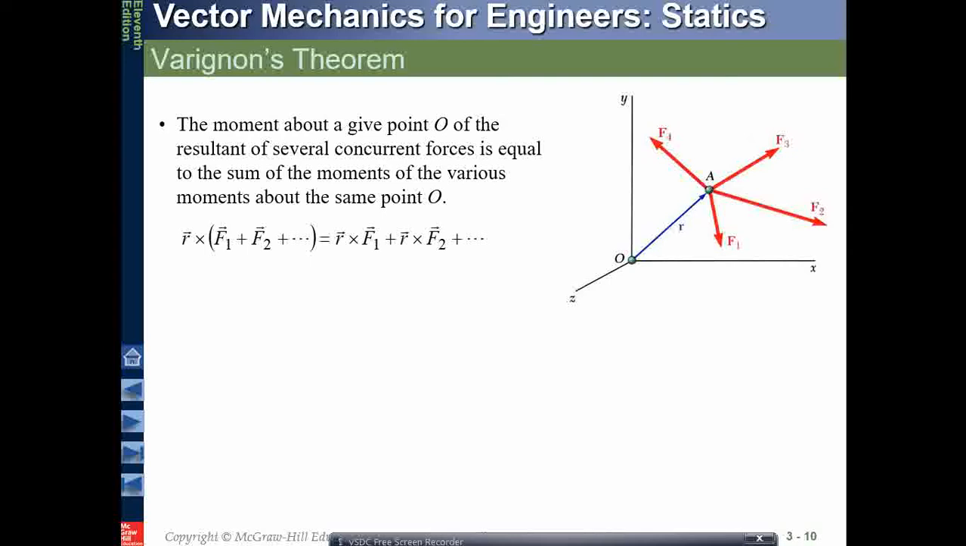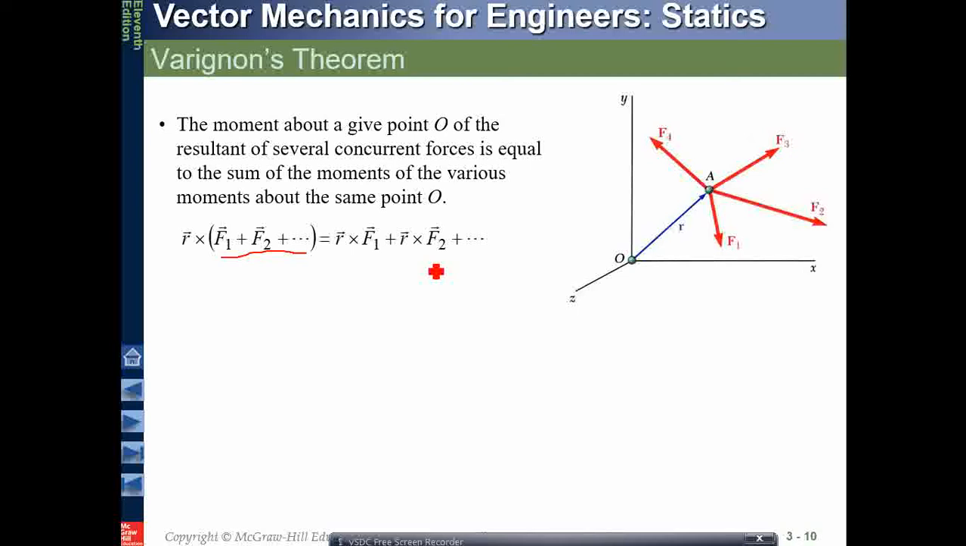Okay, Varignon's theorem says that if we have the coordinate systems and the position vector from 0 to any point A, where A contains concurrent forces F1, F2, F3, F4, all originating from the point A, then the vector product can be placed like this: R cross F1 plus F2 plus any number of forces from the same point, will be equal to the individual R cross F1, R cross F2.